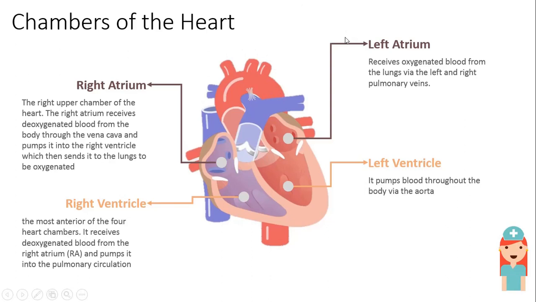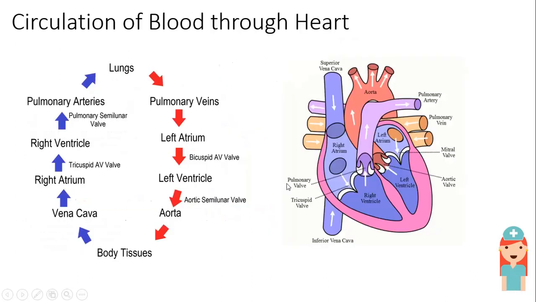So these are the chambers of the heart. There are four chambers of the heart. First one is right atrium, second one is right ventricle, then comes the left atrium, then comes the left ventricle. This is something called as circulation of blood through heart.